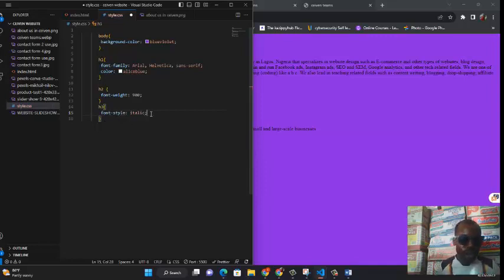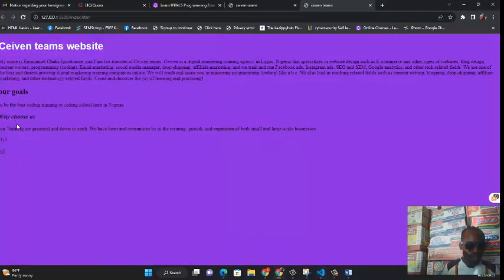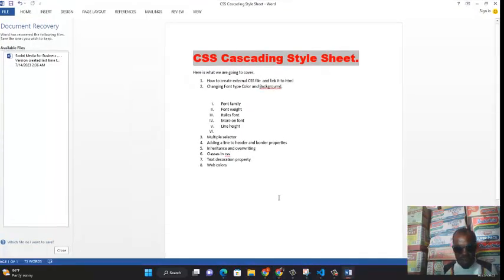Let's see our work and see what has happened. Do you see it, White Chokers? It's italicized now. If you check, it's not like this. Look at our goals, look at White Chokers. So we've seen how we can use font italics. Let's go to more fonts.